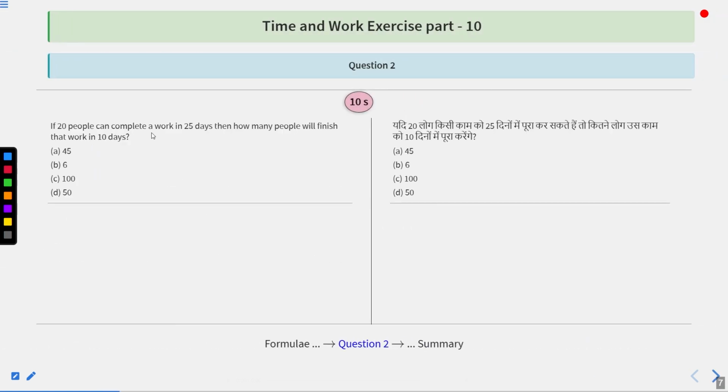If 20 people can complete a work in 25 days, then how many people will finish that work in 10 days? Options are 45, 6, 100 or 50. These are the options.